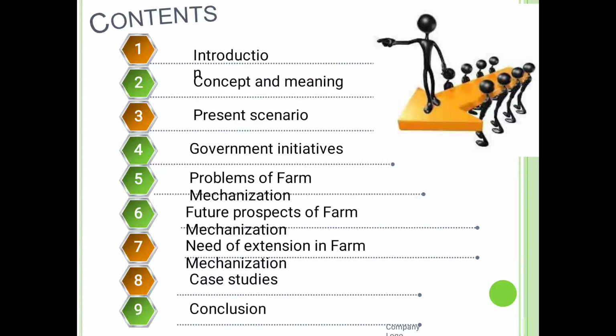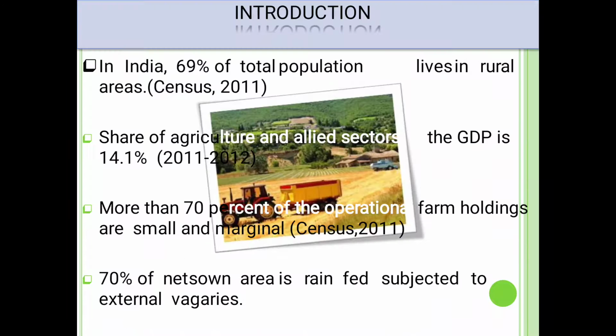In this topic: introduction, concept and meaning, present scenario, government initiatives, problems of farm mechanization, future prospects, need of extension, mechanization case studies and their conclusions.